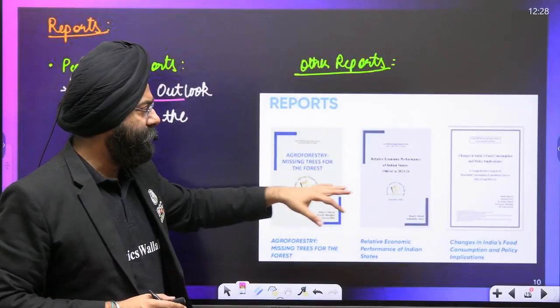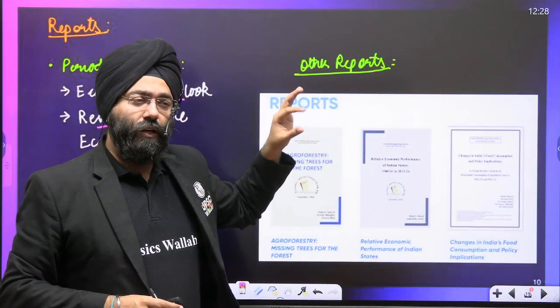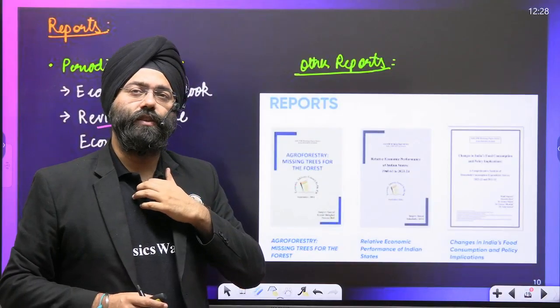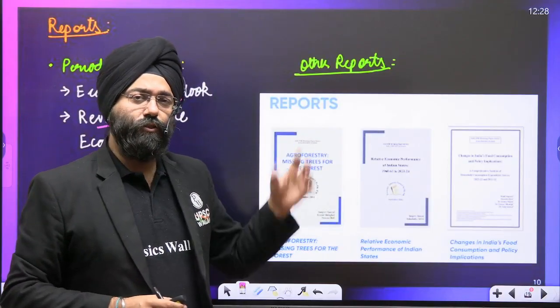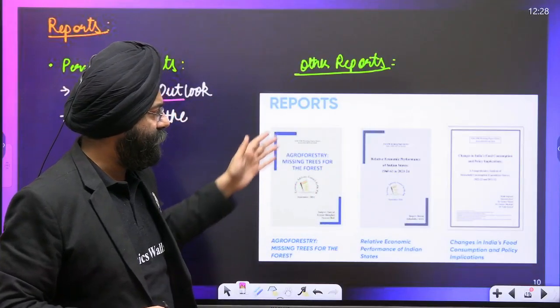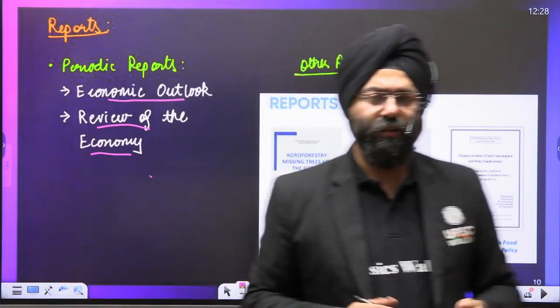You would be seeing that the performance of the states also, we had mentioned in front of you, with respect to the 1960s to 2023, we had discussed in the last lecture. That is also a report by PMAC. Along with it, there are other reports: agroforestry, missing trees of the forest. So many other reports and research papers keep on being published by PMAC, right?